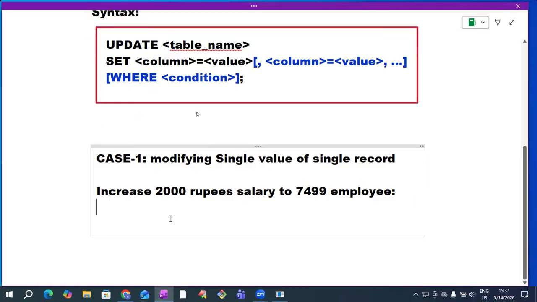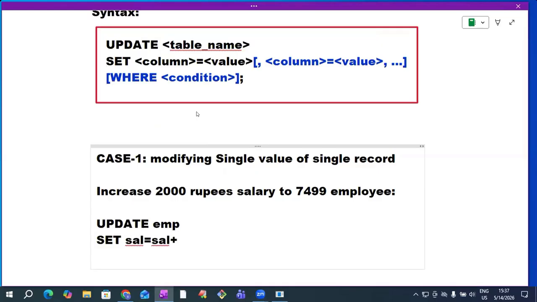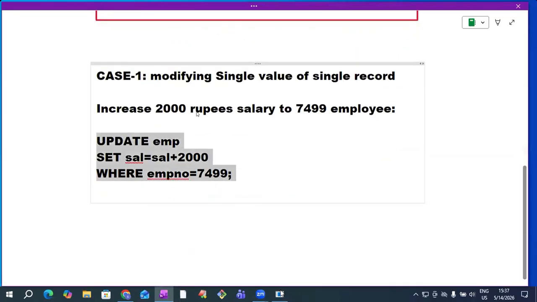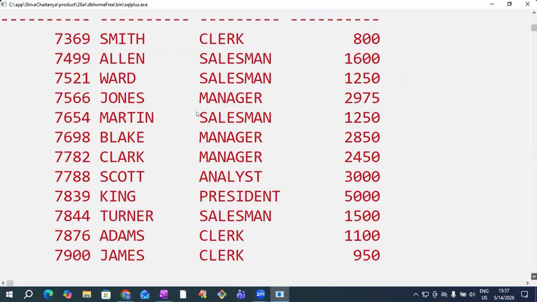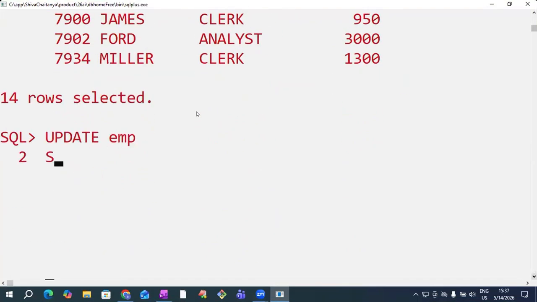Tell me the query now. If you want to increase the salary of 7499 by 2000 rupees, what do we need to write? Update EMP set salary equals salary plus 2000 where employee number equals 7499. Observe, the 7499 salary as of now is 1600. I want to increase it by 2000 rupees, to modify it as 3600. This is my requirement. So write like this: update EMP set salary equals salary plus 2000 where employee number equals 7499.